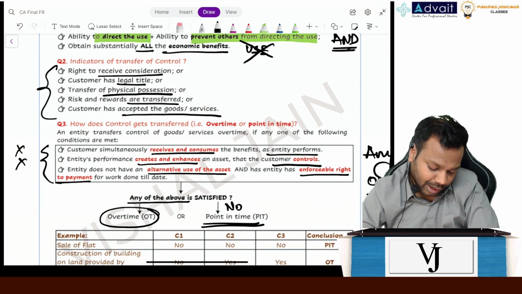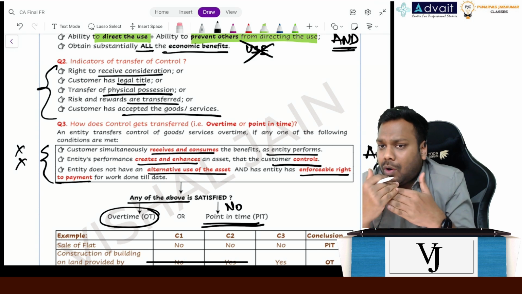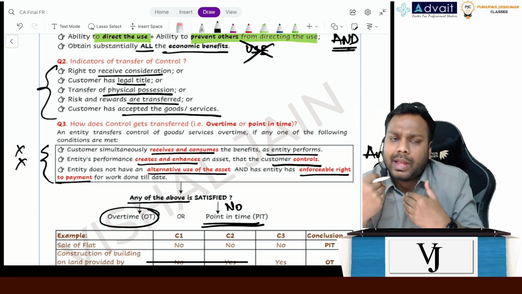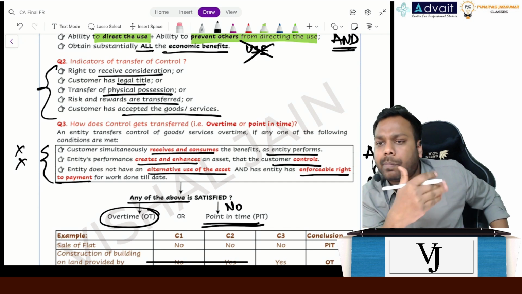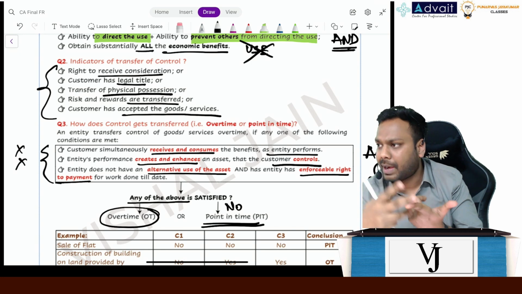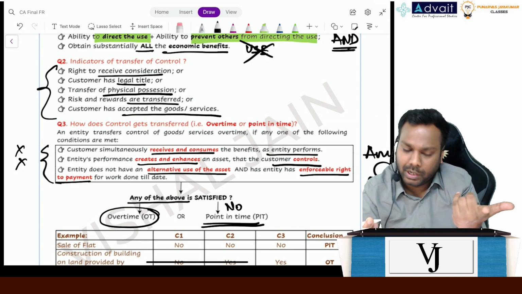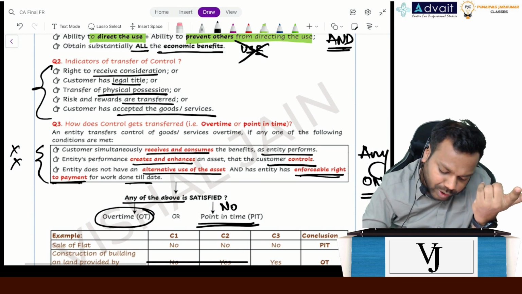Condition number 3, entity doesn't have an alternative use of the asset. Till the time I have not transferred you the flat, don't you think I can use that building in any manner I want to? Right? And you can see also when the apartments are under construction, it is used as a parking warehouse, right? It is used. So now, an entity has an enforceable right to payment for work done till date.